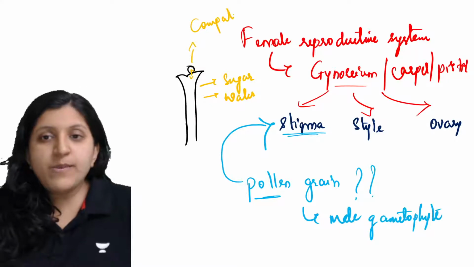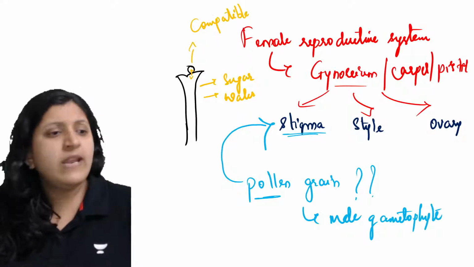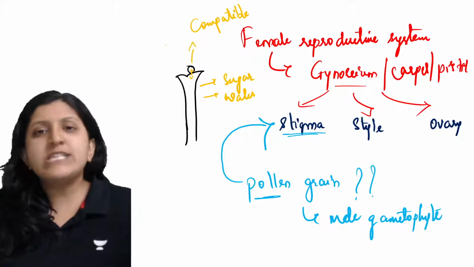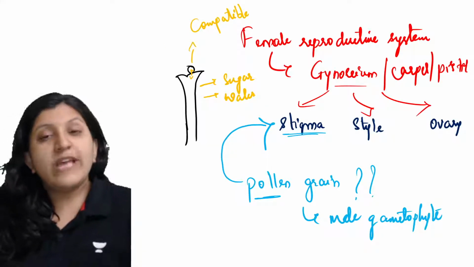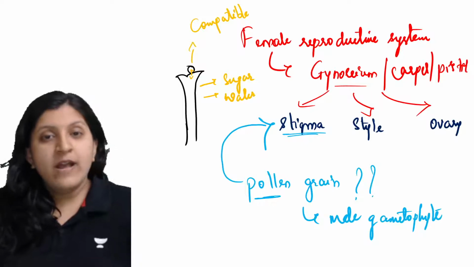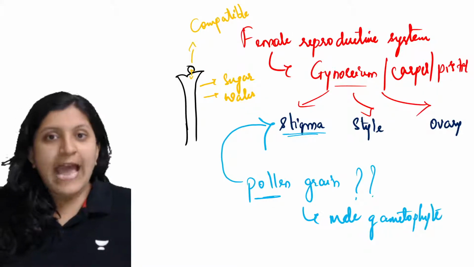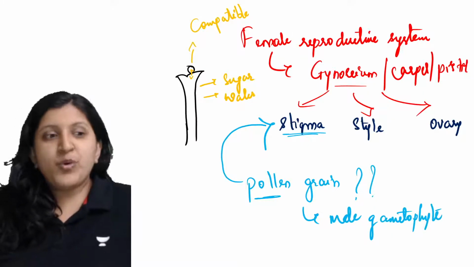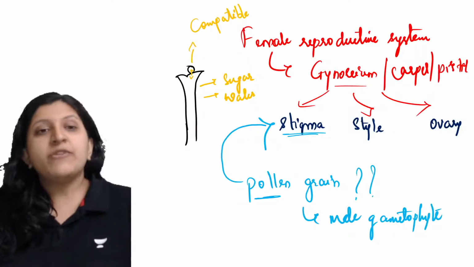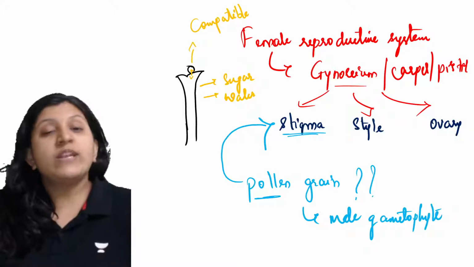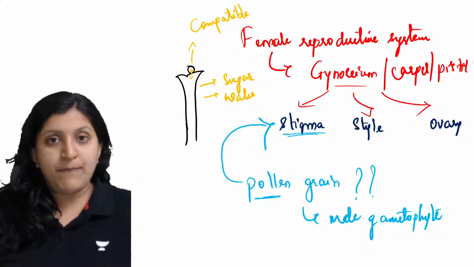So what is the meaning of compatible pollen grain? If it is a hibiscus, then only the hibiscus flower's pollen grain has to come. If a pollen grain is coming from a jasmine or from a lotus, that is not a compatible one, that is an incompatible one.